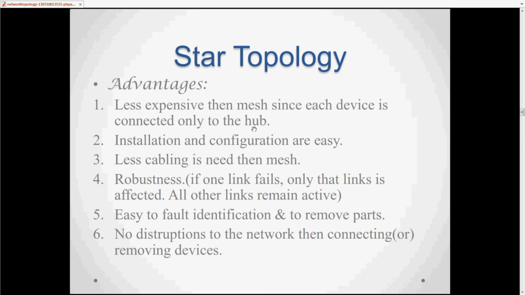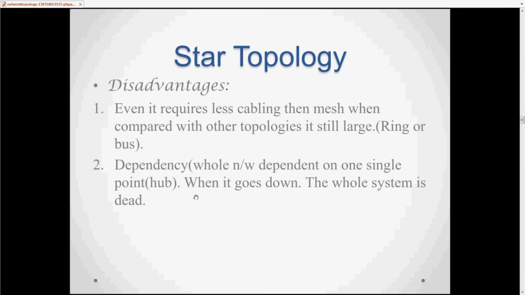Robustness: if one link fails, only that link is affected, and all other links remain active because every device is connected to the hub by its own single cable. It is easy to identify faults and to remove parts. There is no disruption to the network when connecting or removing a device. Next, what are the disadvantages of star topology?